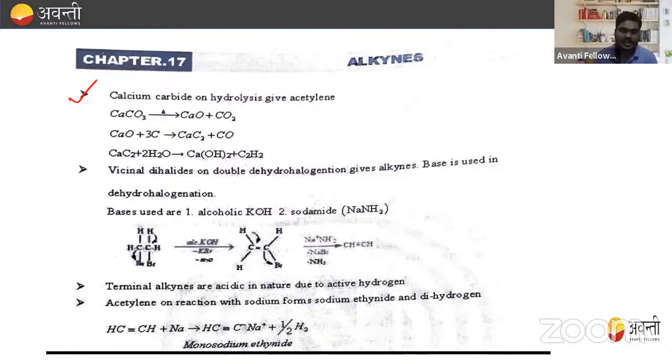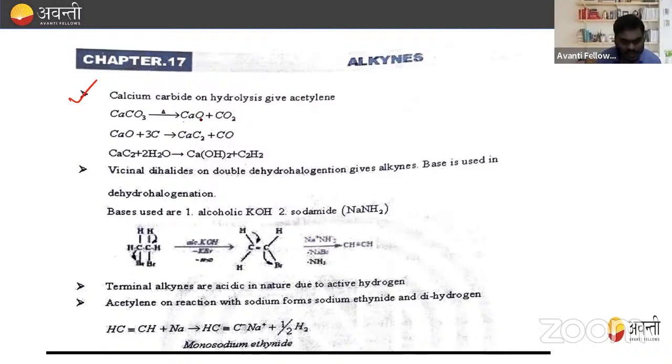When we treat calcium carbide, or we say when the hydrolysis of calcium carbide takes place, then the formation of acetylene, or we say ethyne, is formed. Now, next is how will you prepare calcium carbide? Okay, let's discuss. When we heat calcium carbonate, we all know the formation of CaO plus CO2 takes place.